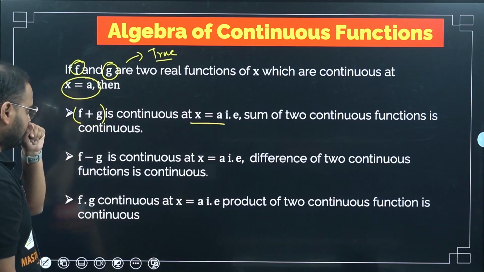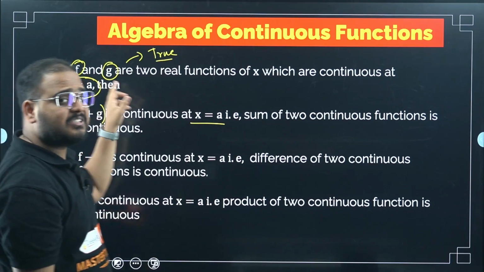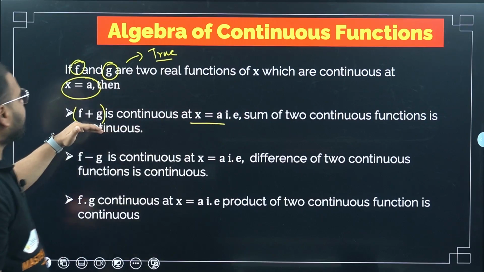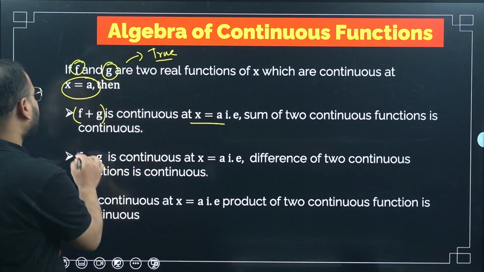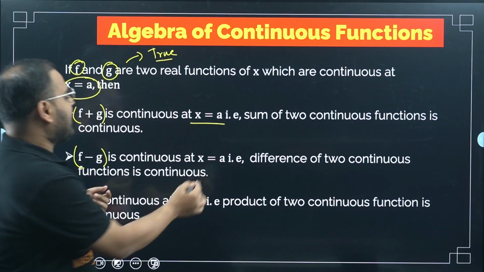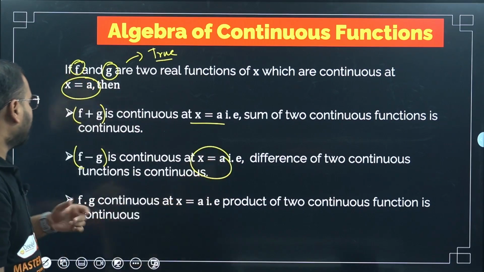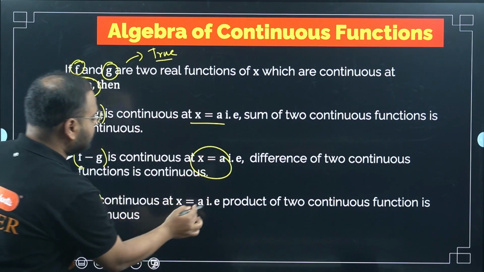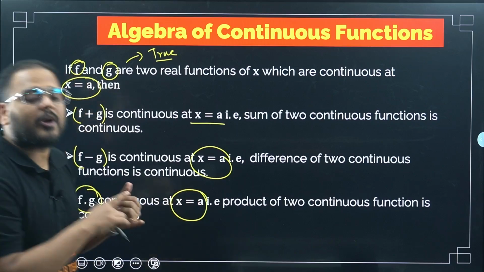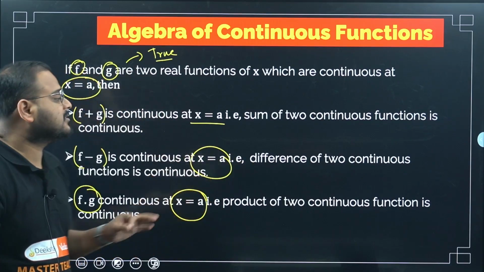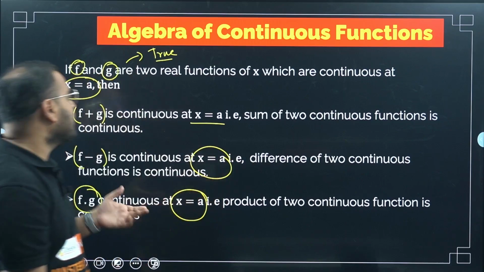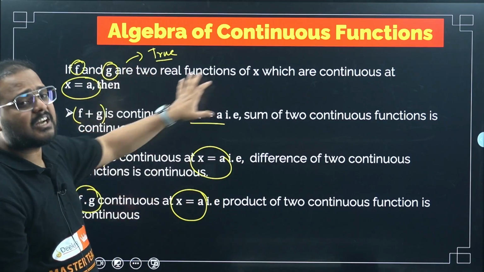So f is continuous, g is continuous at x equals a, then f plus g, the sum of f and g, will also be continuous. What about f minus g? Again continuous at x equals a. What about f into g? Again continuous at x equals a. So the product is continuous, the sum is continuous, and the difference of the two functions is continuous, provided that f and g are continuous at point a.